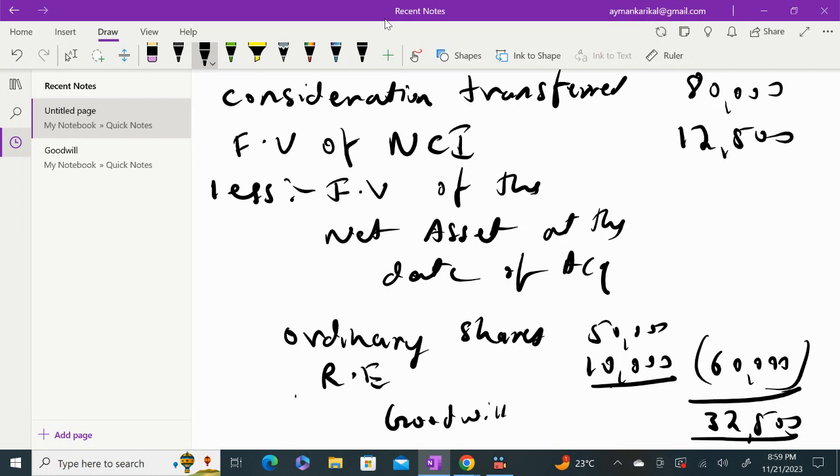So you are paying 80,000, plus you have issued shares worth 12,500. So total, basically, if you want to buy 100% of the company, you need to pay 92,500, but you are getting only a net asset worth 60,000. So you are paying more than what you have acquired. So that is your goodwill. So here you have 32,500 as your goodwill figure.